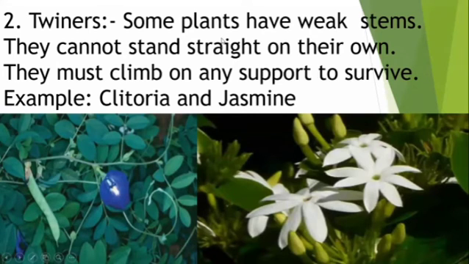Twiners. Some plants have weak stems. They cannot stand straight on their own. They must climb on any support to survive. For example, Clitoria ternatea, the jasmine. The modification of the twiners gets support of other plants so it can stand straight.